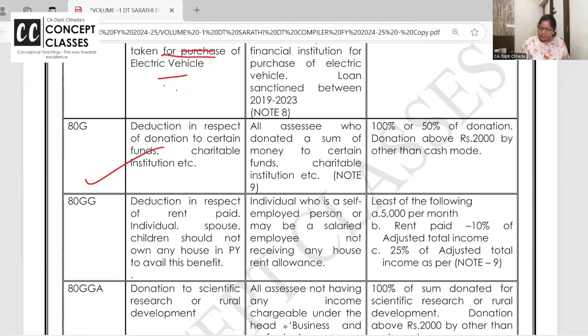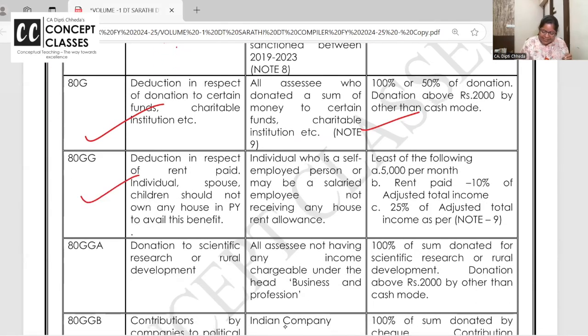So 80GG deduction we have covered. 80GG is if you are paying rent and if you are getting house rent allowance, you can claim deduction under section 10(13A). But if you are self-employed, you are doing business and you are staying in a rented house, now you want this benefit. You can take it here.